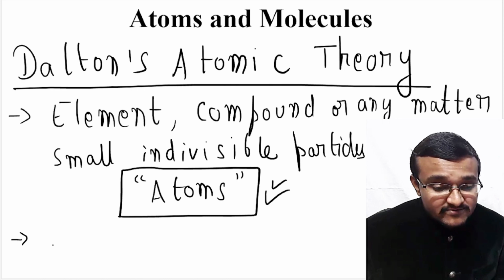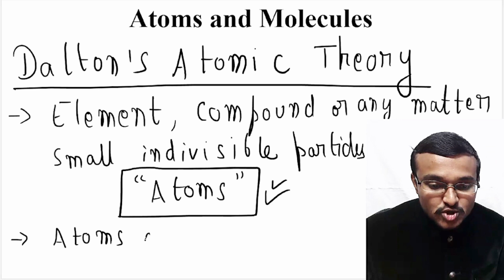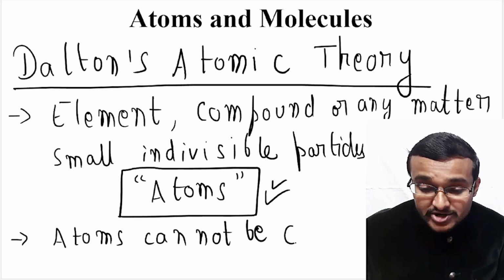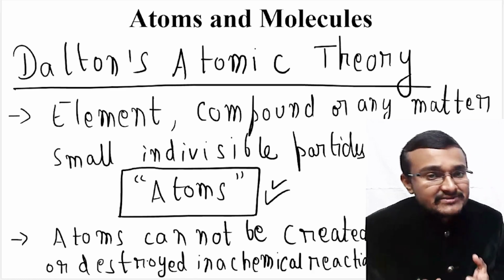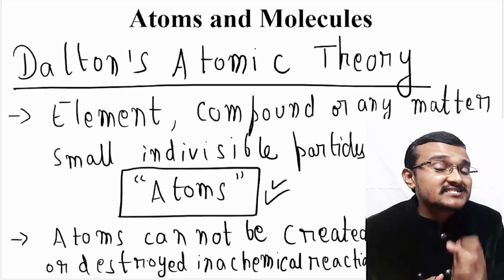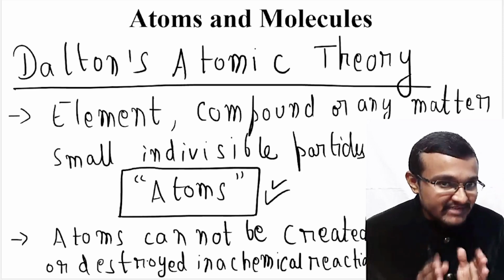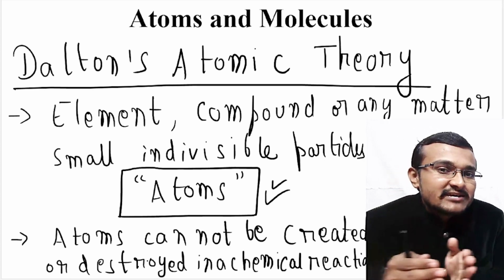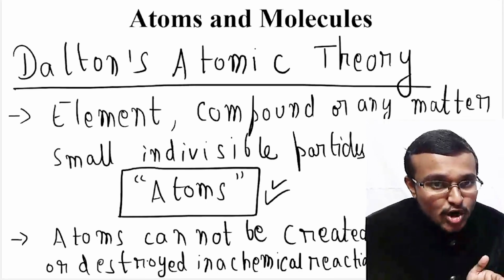The second postulate was that atoms cannot be created or destroyed in a chemical reaction. If you take any chemical reaction, atoms will be involved in that reaction and these atoms will not be created or destroyed. They will remain. After this there might be different compound formation, or a reduction in the amount of atoms present in the elements by forming new compounds.